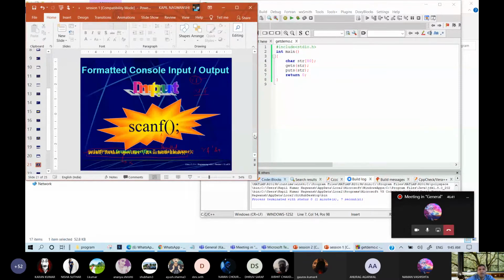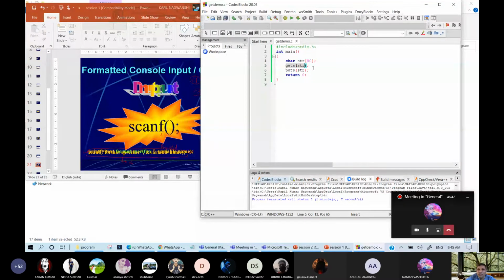Now come to formatted console input output functions. Whenever you are writing, let me write some other things, like int a and float b. Fine.